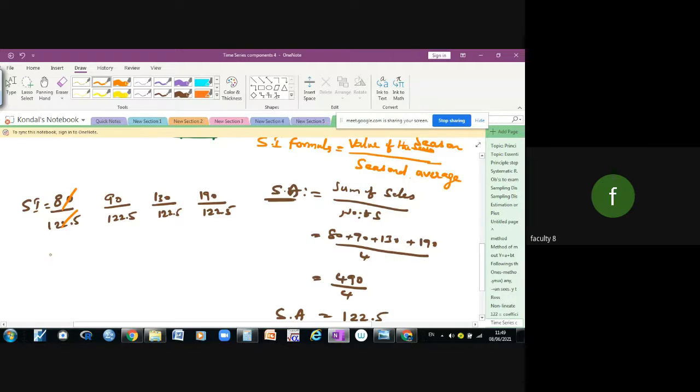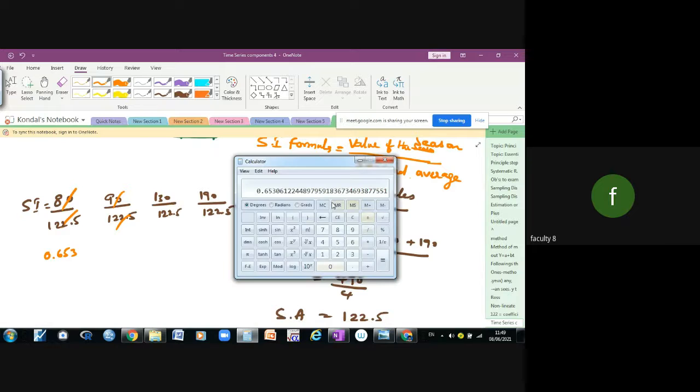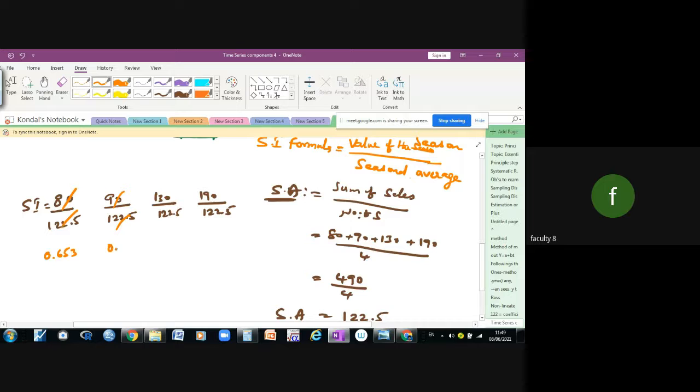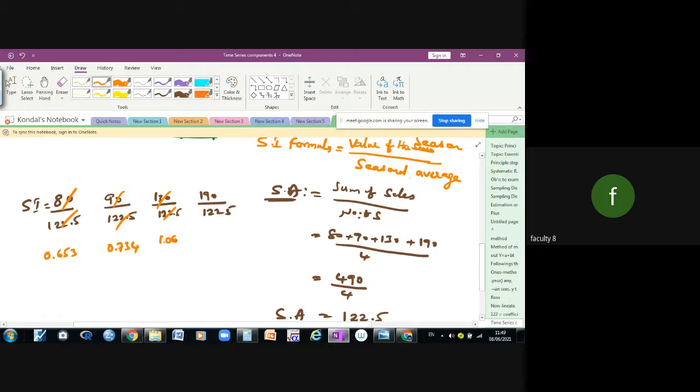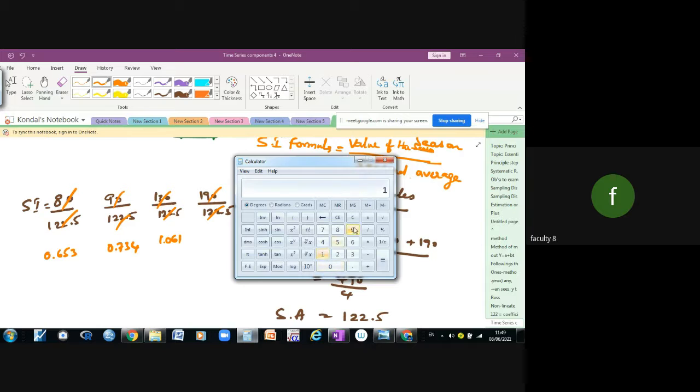80 by 122.5 is 0.653. 90 by 122.5 is 0.734. 130 divided by 122.5 is 1.061. 190 by 122.5 is 1.551.